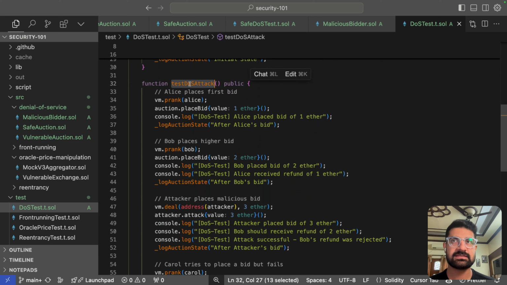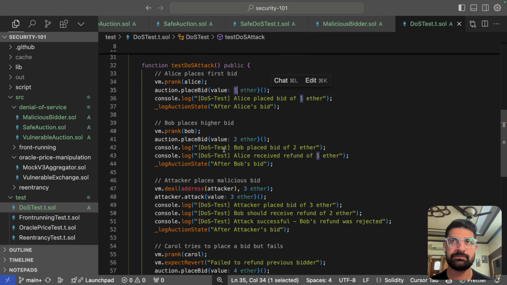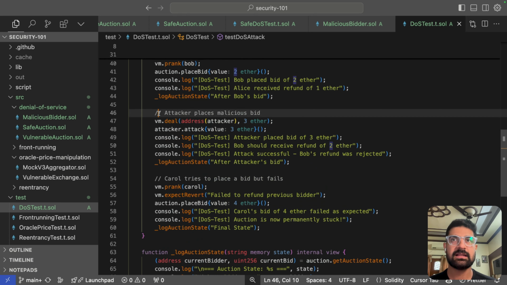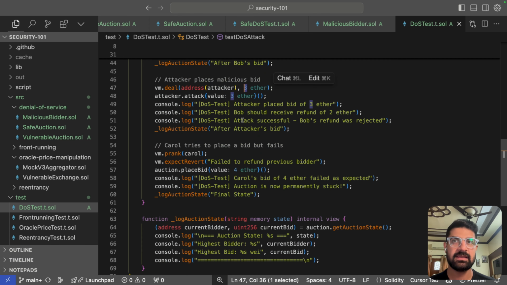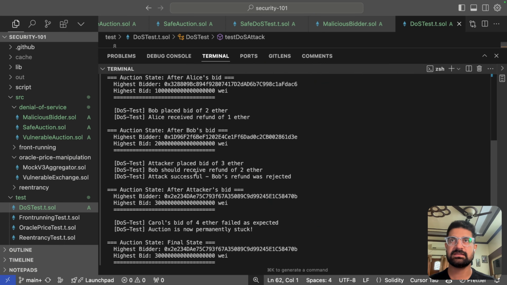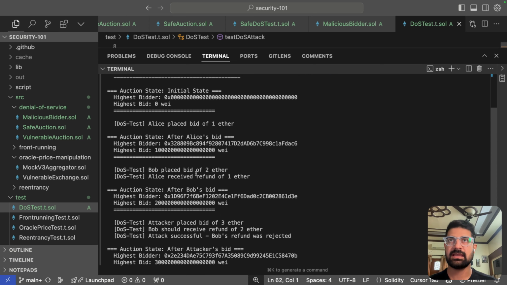And in the test DDoS, what we are going to do is Alice places the first bid, that is 1 ether. Then Bob places a higher bid, that is 2 ether. Then the attacker, the malicious contract, places a higher bid, that is 3 ether. And then when Carol tries to bid higher, it fails. Let's run the test.